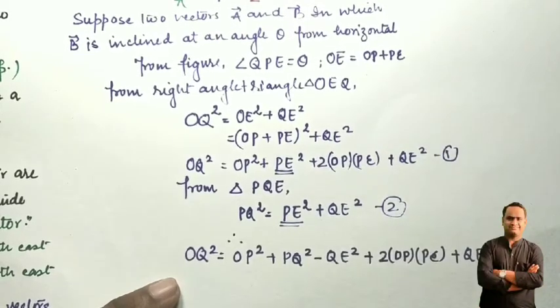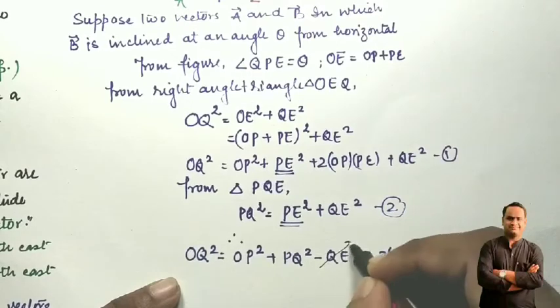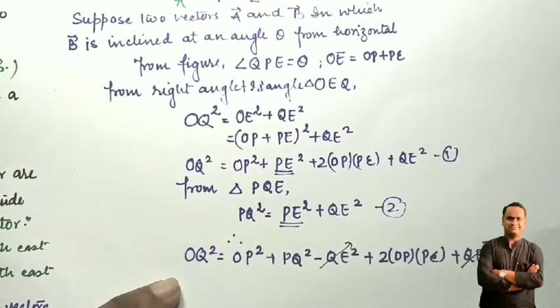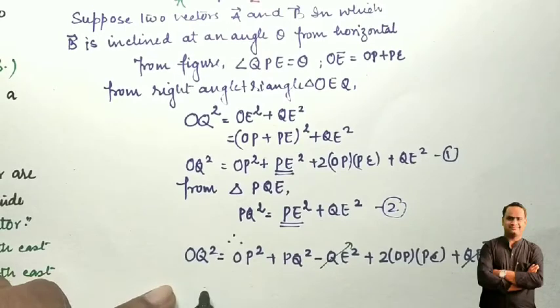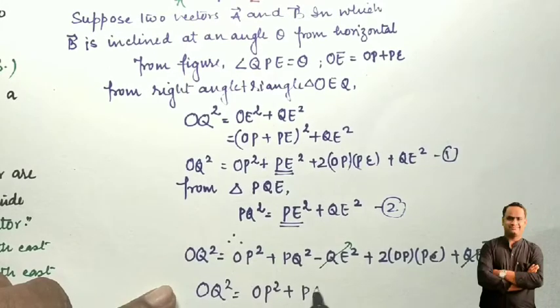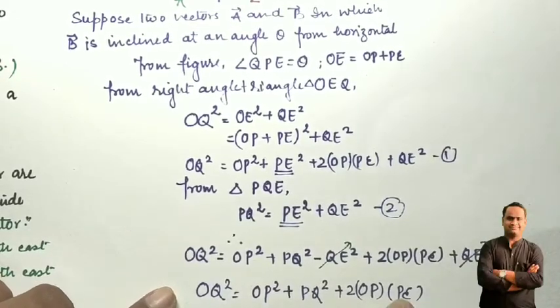Here QE square and QE square cancel out. So what we get in our hand is OQ square is equal to OP square plus PQ square plus 2 OP into PE.